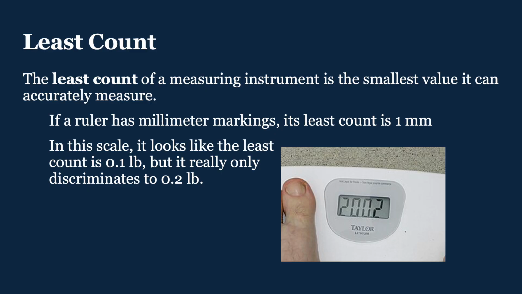Least count of a measuring instrument is the smallest value it can accurately measure. If a ruler has millimeter markings, then its least count is 1 millimeter. Here's a picture of a scale. It looks like the scale is reading 200.2. It looks like the least count is 0.1, but really on this scale, it's 0.2, because what you can't see from the picture is that the scale can read 200.2 or 200.4 or 200.6, but it can never read 200.3 or 200.5. So in that case, the least count is 0.2 pounds.